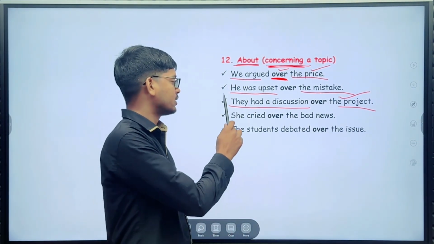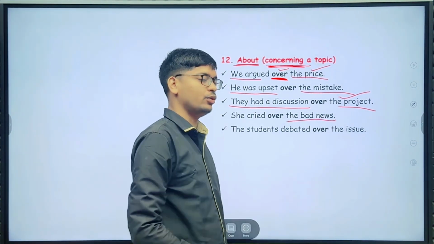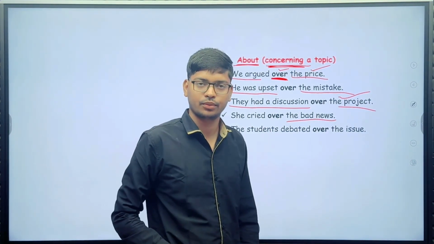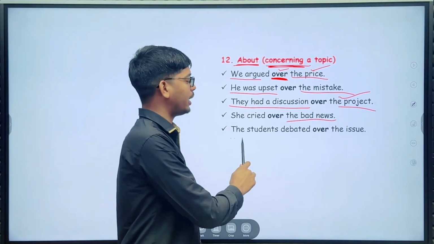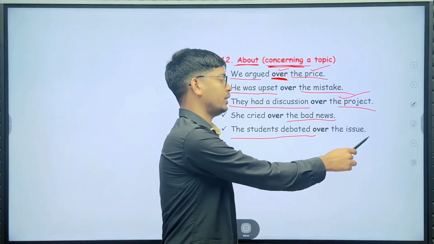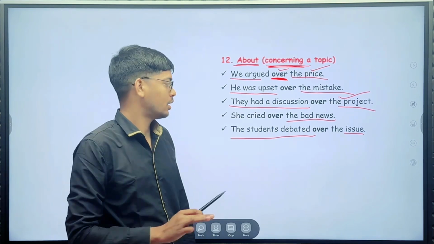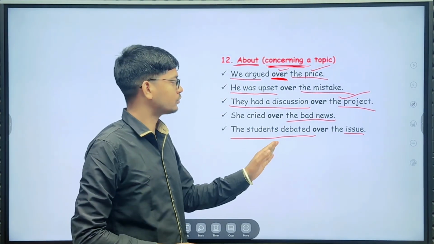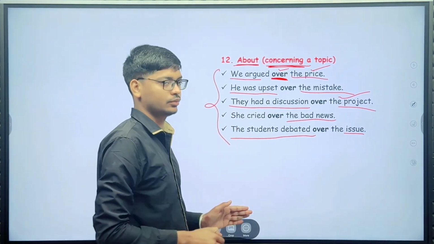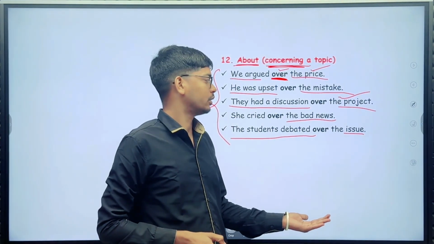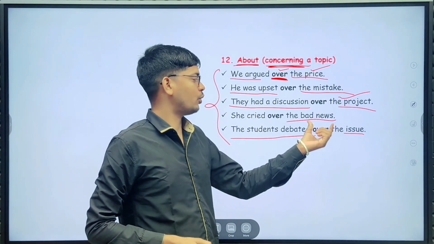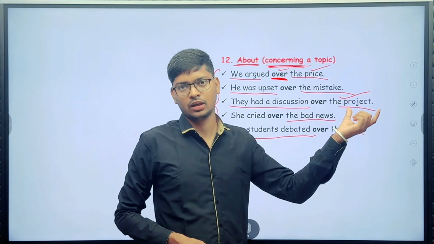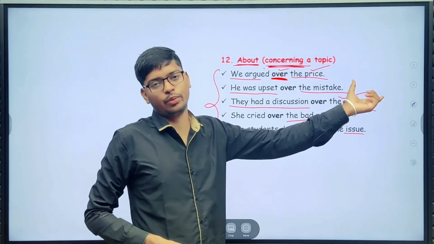She cries over the bad news. The students debated over the issue. So here you can use easily over for concerning a topic. Here the issue, the bad news, the project, the mistake, the price are the concerning topics.